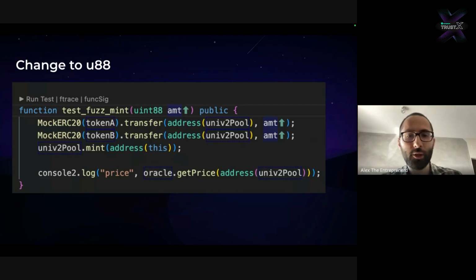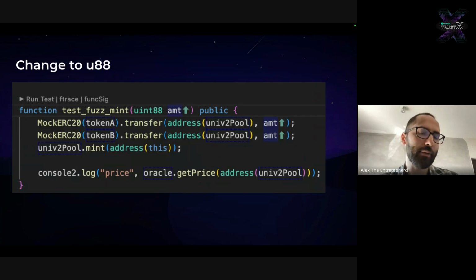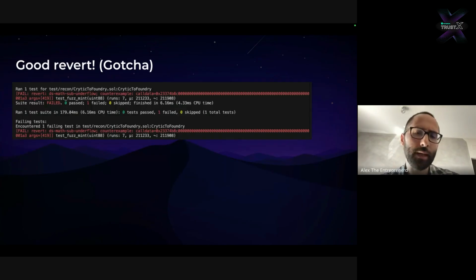So we're going to simply change our amount to 2 to the 88, and now we're actually going to get a real edge case, right? This is an edge case that, as a developer, if I'm writing this test from first principles, thinking about how the system should behave, this test should surprise me. This revert should surprise me because it means I didn't fully understand what I'm doing.